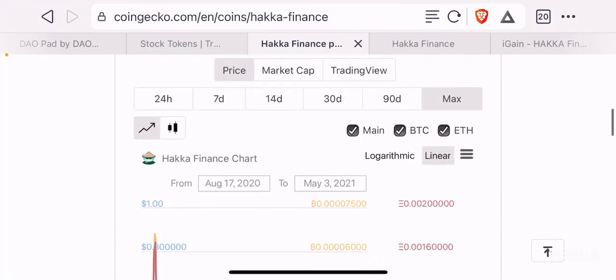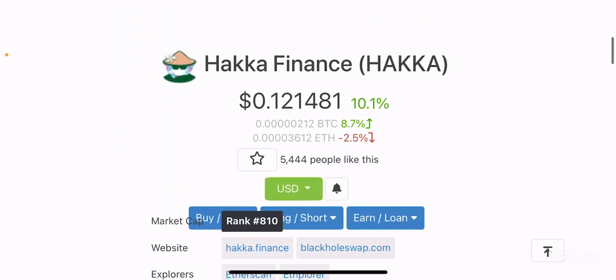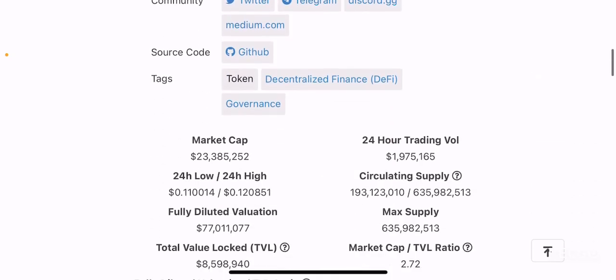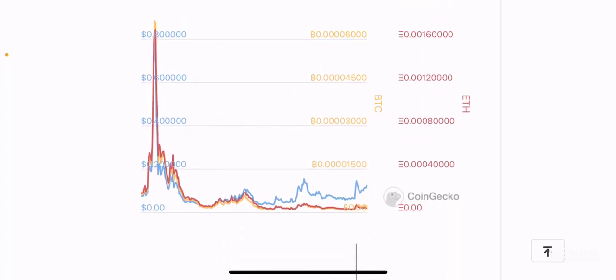So what's my thought on this token? I personally haven't bought this token yet because, again, I believe that this project has some interesting components to it. I don't think I would buy it with the intention of holding it long term. It does have some really unique features, and it is also making some really good promises for the future. But I don't really feel the need to buy a huge bag of this token and hold it long term, because I feel like there are other projects that cover specific niches much more in depth and try to solve some problems that the cryptocurrency space is currently facing.